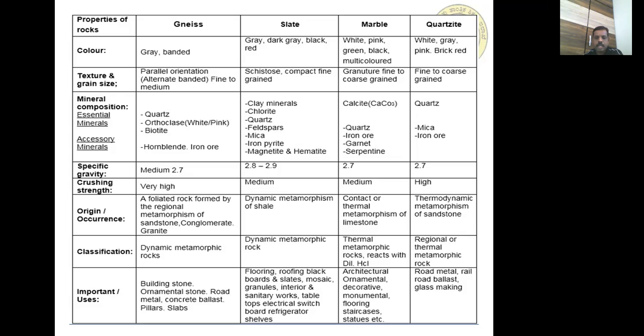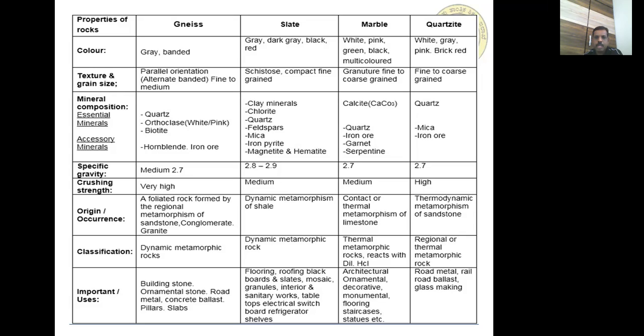When coming to origin or occurrence, it occurs like shales as bedded rocks. It can be distinguished from shale by its toughness. So it gives a sharp sonorous sound produced when two pieces are struck with each other.